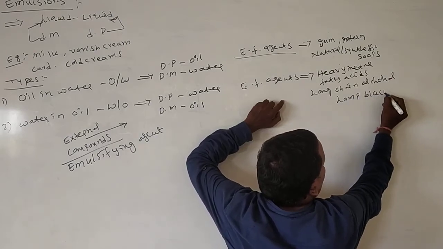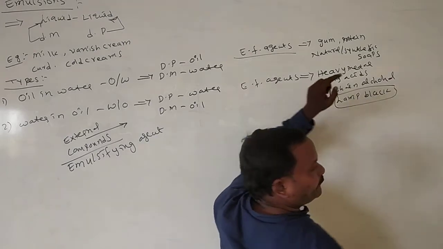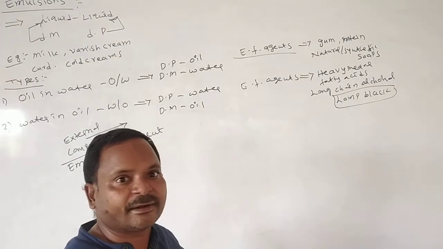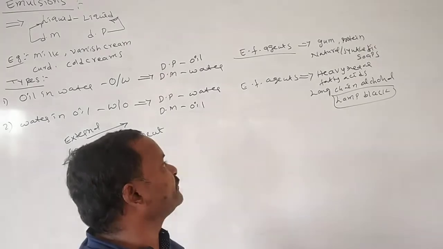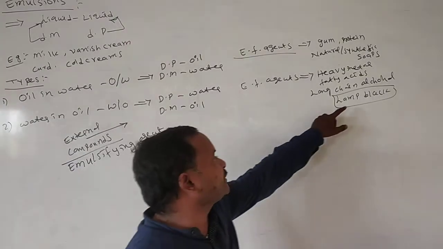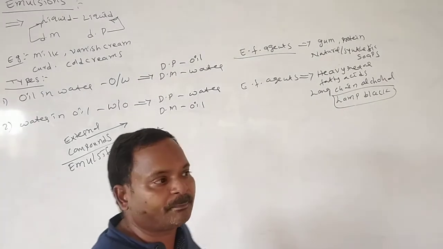What is the meaning of lamp black? When we burn a lamp using kerosene oil, we get a black material. Such black material we call lamp black, and it is an emulsifying agent.